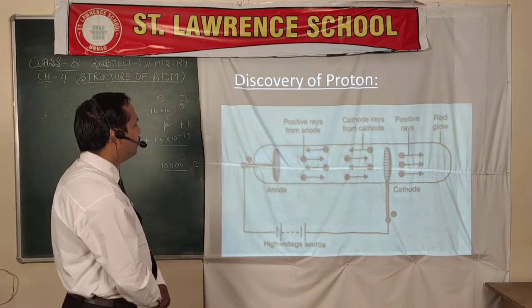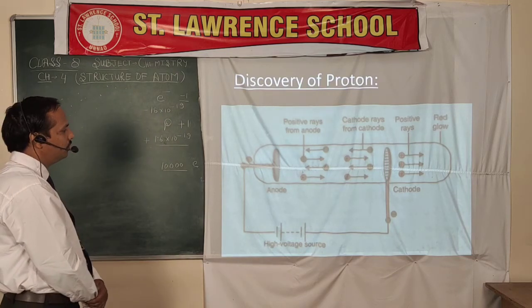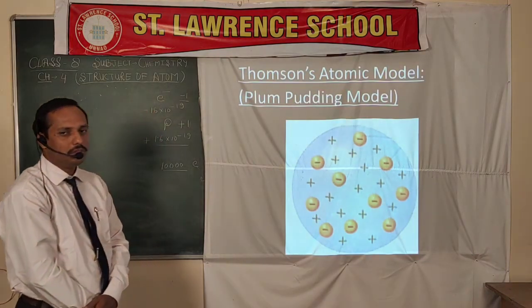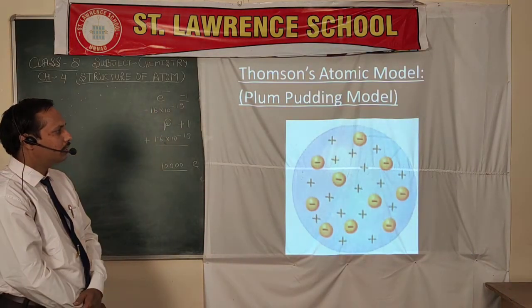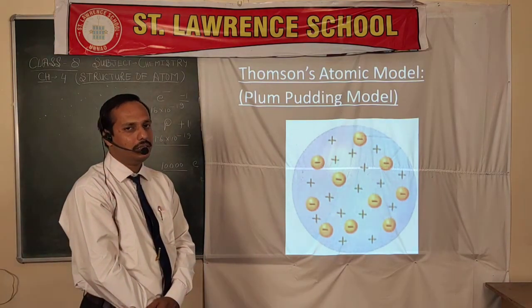So with the electron and proton, we have an atomic model that was proposed by J.J. Thomson. It was the first atomic model given by any scientist.